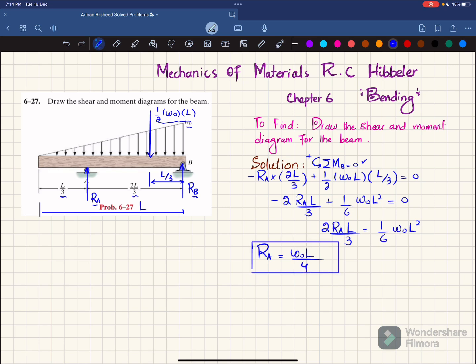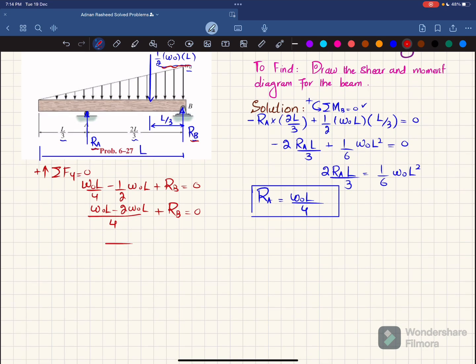Now we'll find this RB by using the equation of equilibrium, that sum of all force along y direction must be equal to 0, and upward force is taken as positive. So RA and RB are upward, so RA is W0 L/4 minus this force, which is 1/2 W0 into L, plus RB is equal to 0. If you take the LCM, this will be 4, so it will be W0 L minus 2 W0 into L plus RB is equal to 0. So this will give you minus W0 into L over 4 plus RB. So from here you will get RB will be equal to W0 L over 4. Now you have RA and RB.